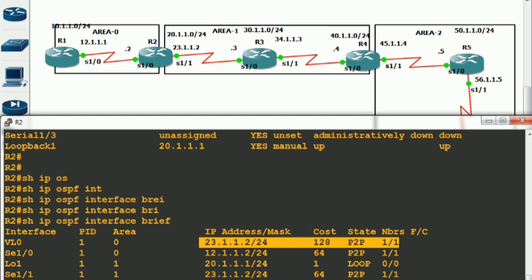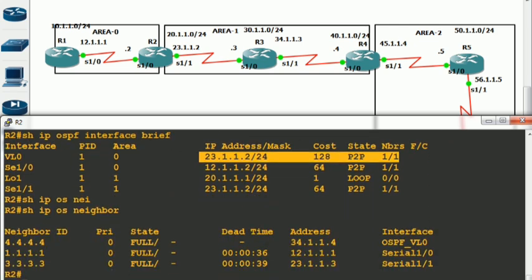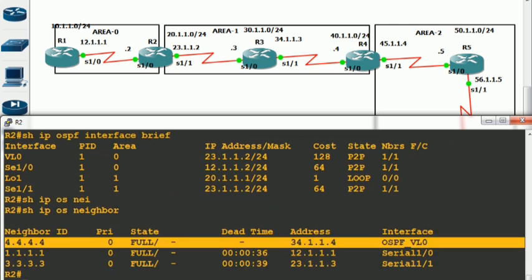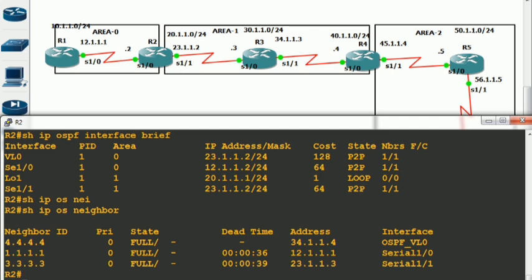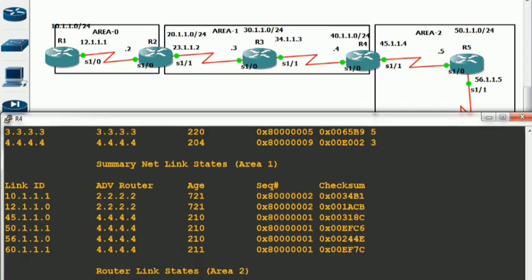Now, if you check, let me show you. Show IP OSPF neighbor. It is having neighborship with 4.4.4.4 from R2. This is the neighbor's router ID, but the actual IP address for which we are having neighborship is 34.1.1.4. It means the IP address on R4 for its virtual link is 34.1.1.4. Check it out. Move on R4 and say show IP OSPF interface brief.